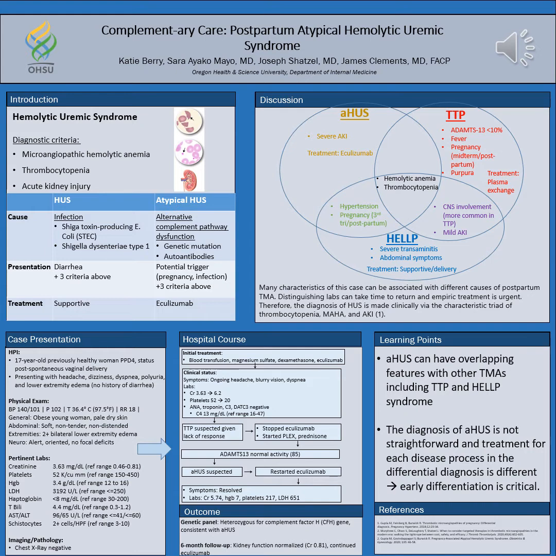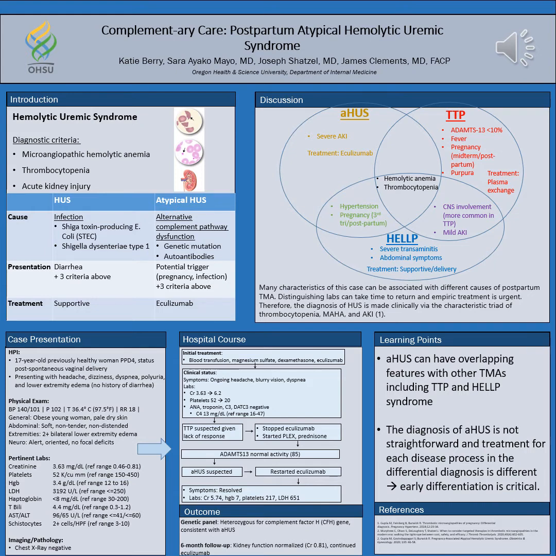The next day, she reported ongoing symptoms despite treatment with transfusion, magnesium, steroids, and eculizumab. And so that was sort of empiric treatment for potential HELLP or atypical HUS. So her platelets continued to decline. They reached a low of 20. Creatinine peaked at 6.2 and BUN at 103.